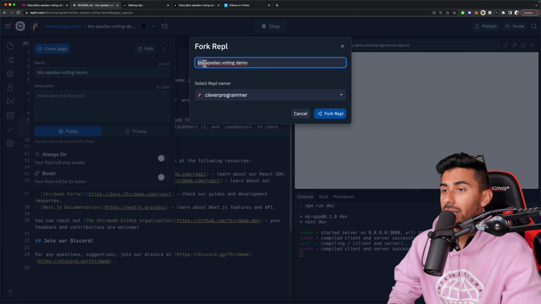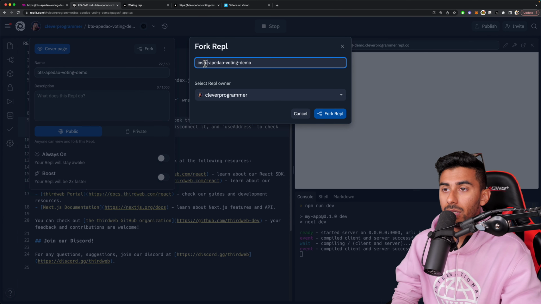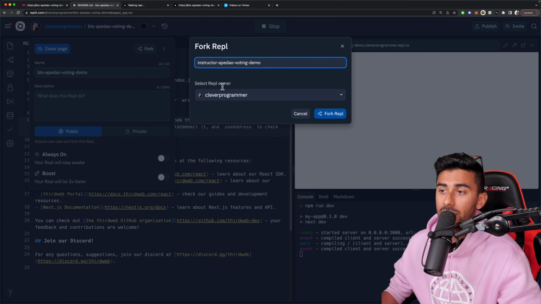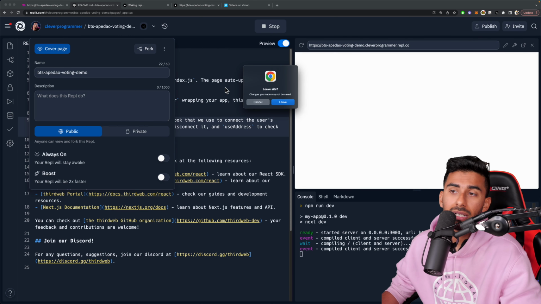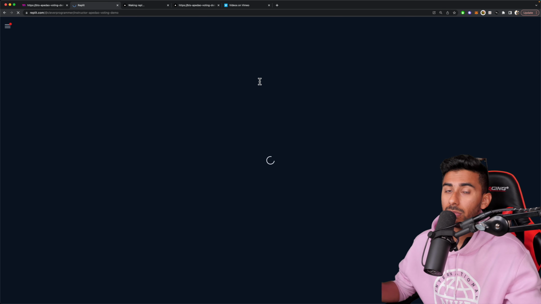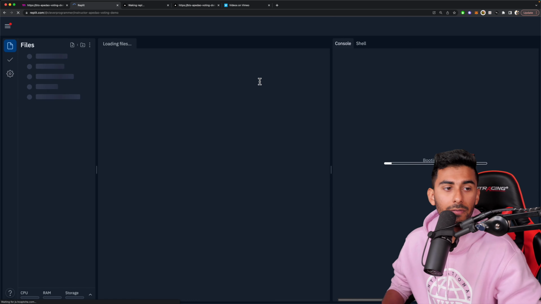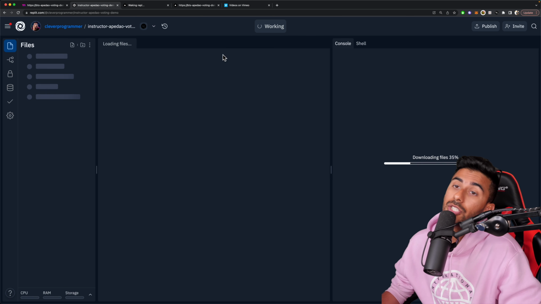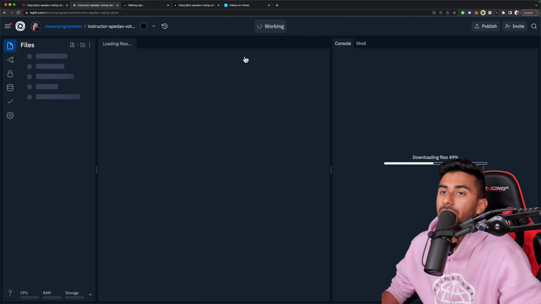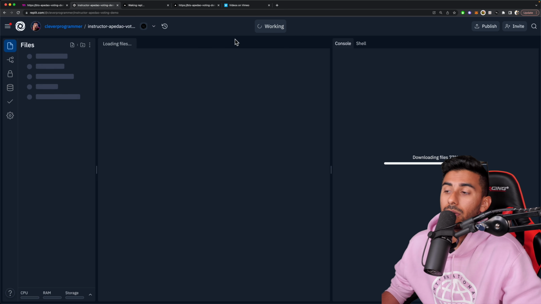All right, so you can go ahead and name your fork whatever you want. I'm going to call it instructor because this is going to be mine. You could call it something completely different, like project, or you could just leave it as is. That's fine too. Now, once this is forked, this is going to be great.